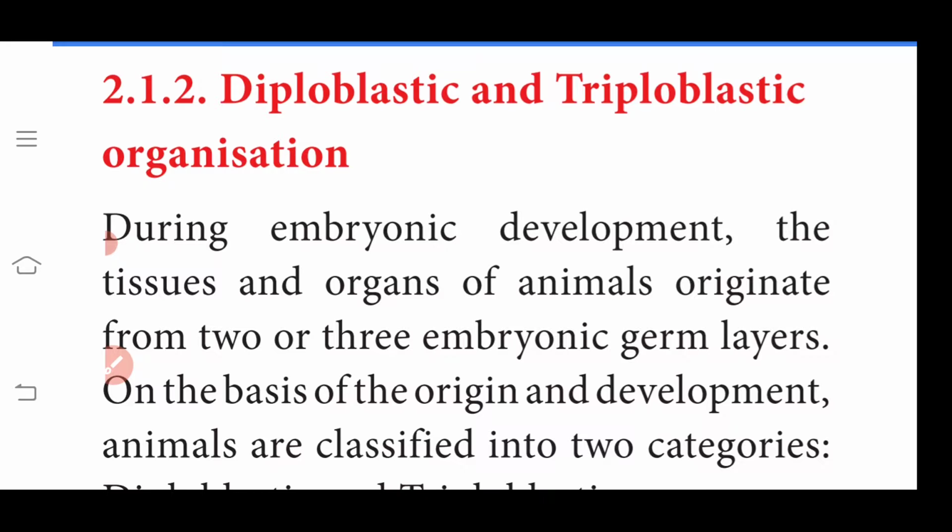Some animals develop from three germ layers. Those animals are called triploblastic animals. Triplo means three, blastic means layers. What are the three germ layers? One is outer ectoderm, inner endoderm, middle mesoderm. Those animals developed from three germ layers are called triploblastic animals.